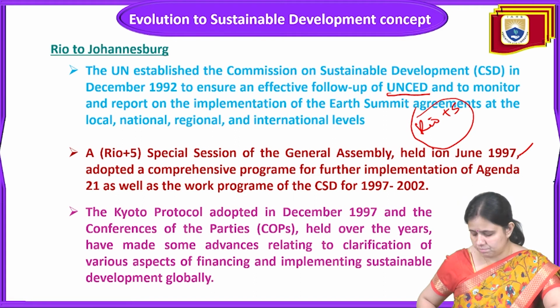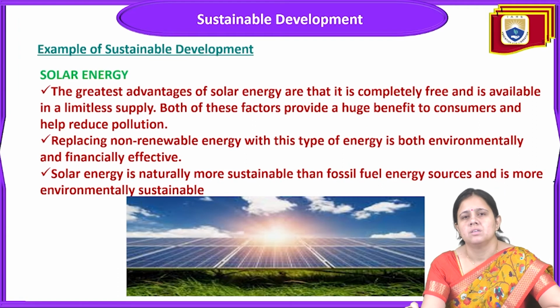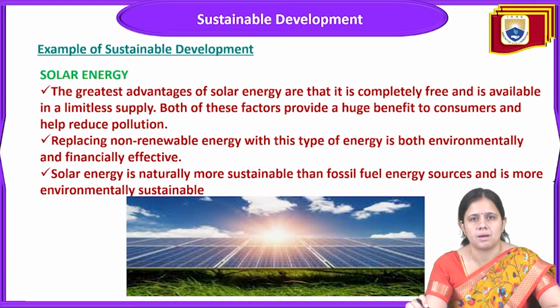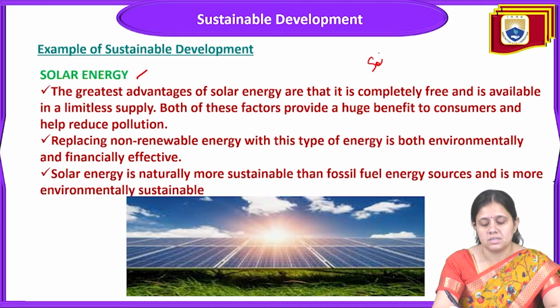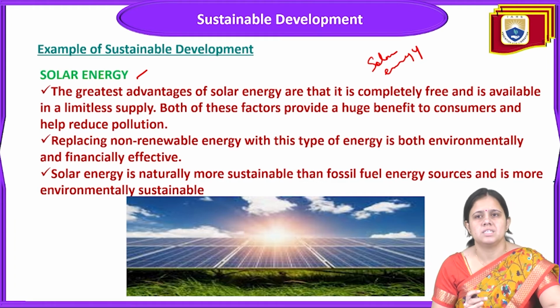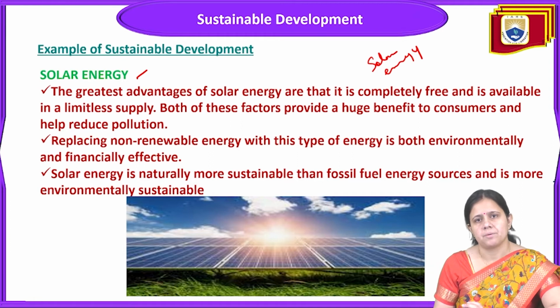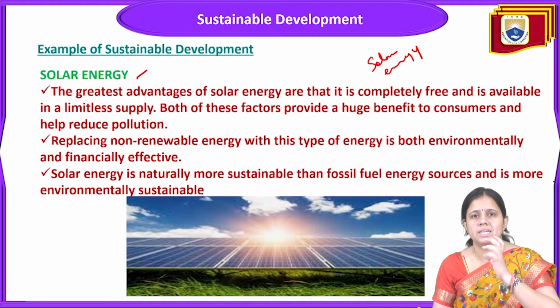Then we come to the next point, examples of sustainable development. First of all, the first example is solar energy. Solar energy is a great example of sustainable development, because the greatest advantage of solar energy is that it is completely free and is available in limitless supply. So these two factors: it is completely free and it is a limitless supply.